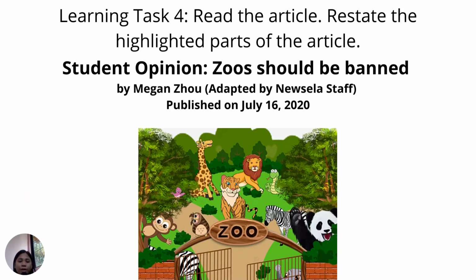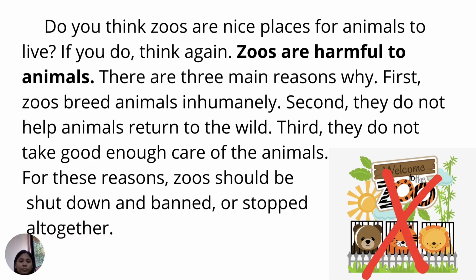Learning Task 4. Read the article, then restate the highlighted parts of the article. Student opinion: Zoos should be banned. By Megan Zhu, adapted by Newsela Staff, published on July 16, 2020. Do you think zoos are nice places for animals to live? If you do, think again.